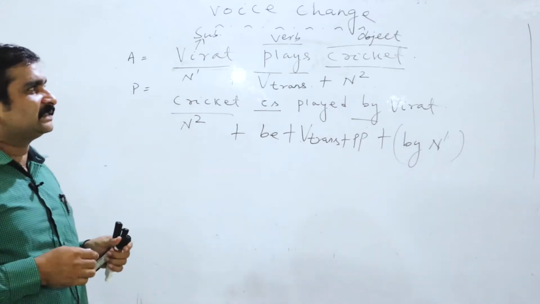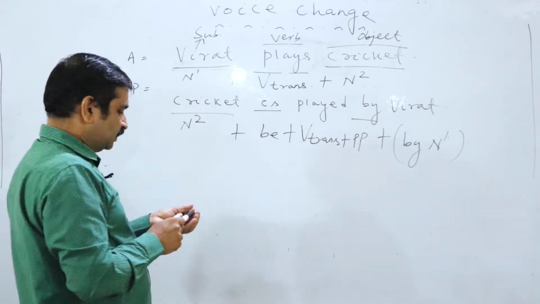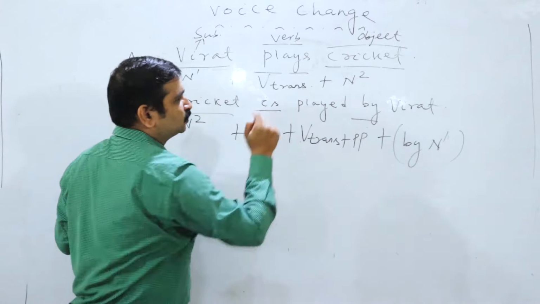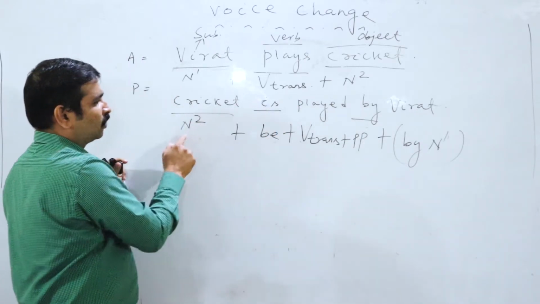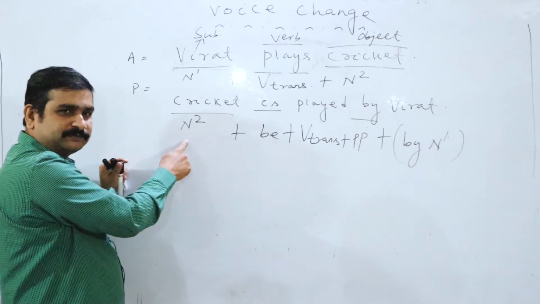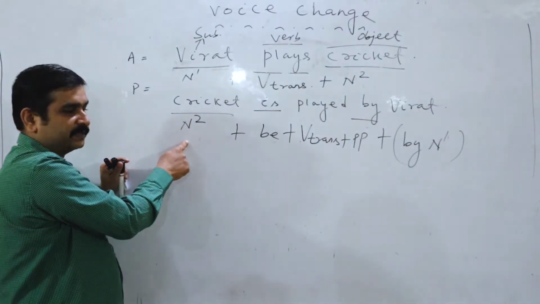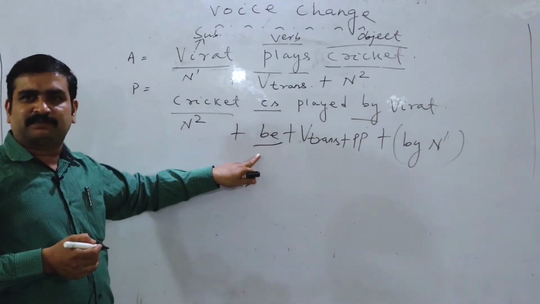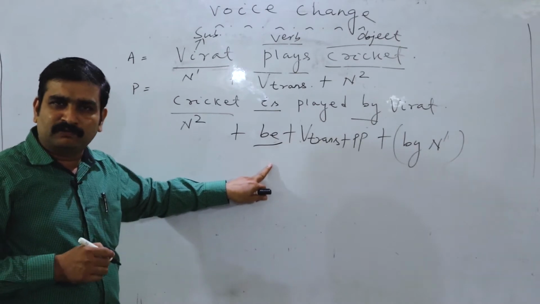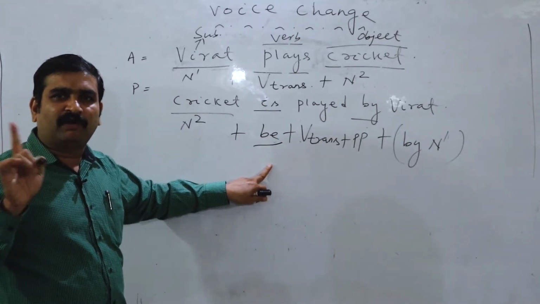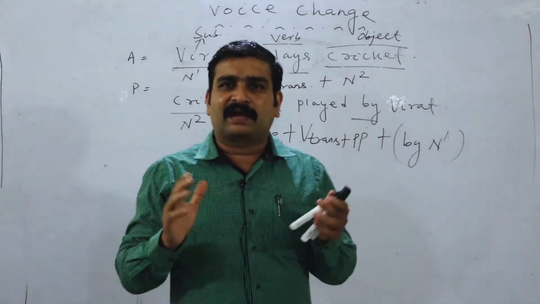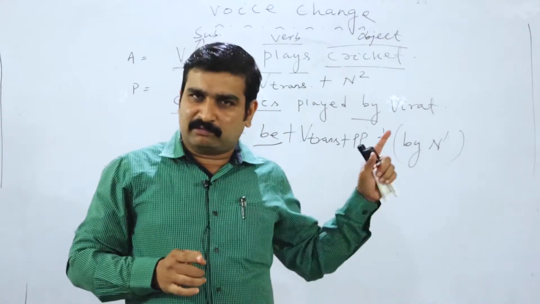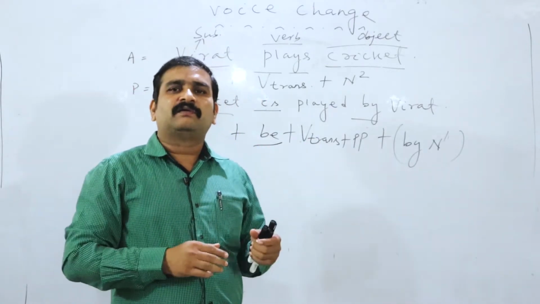Now let me clarify this active voice formula and passive voice formula. What is the formula? Look at it, N1 V trans N2. In passive voice, N2 comes to the first position, that is the subject now. Cricket is the subject now in passive voice. What is the addition? This is the extra thing added in passive voice, that is the be verb. All of you know the be verb has 8 forms: is, am, are, was, were, be, being, been. I will write down what the forms of be are, nothing to worry.